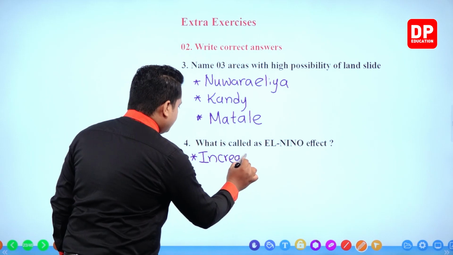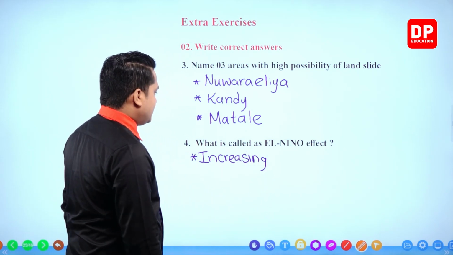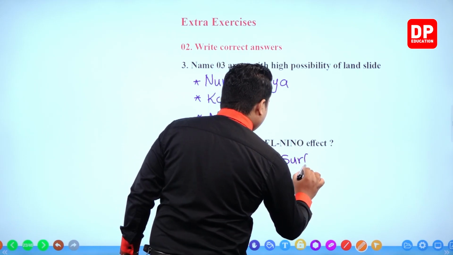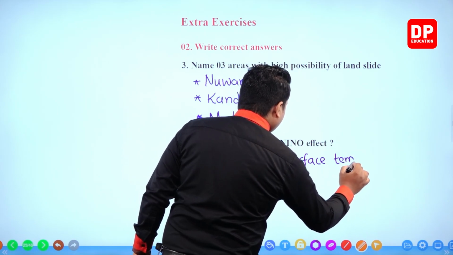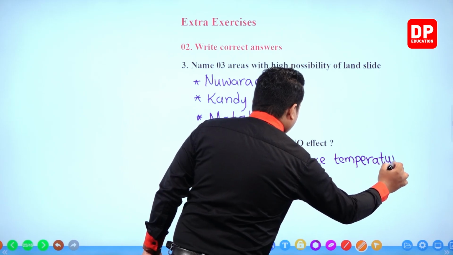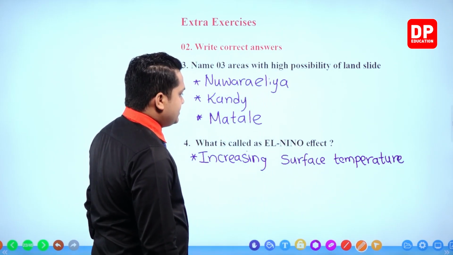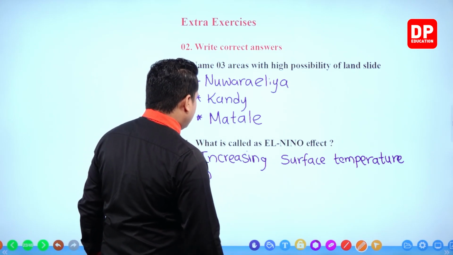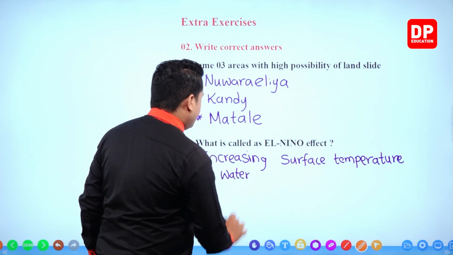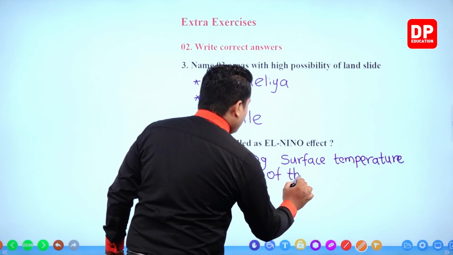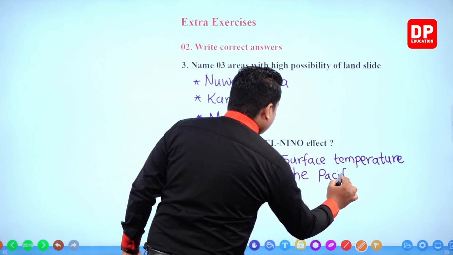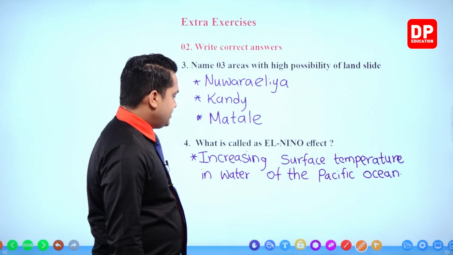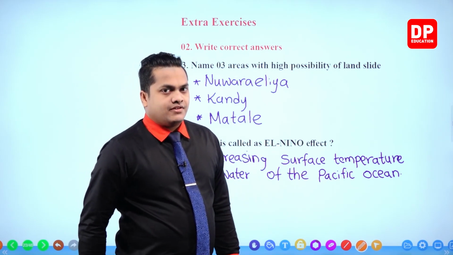Increasing surface temperature in water of the Pacific Ocean is referred to as the El Nino effect.